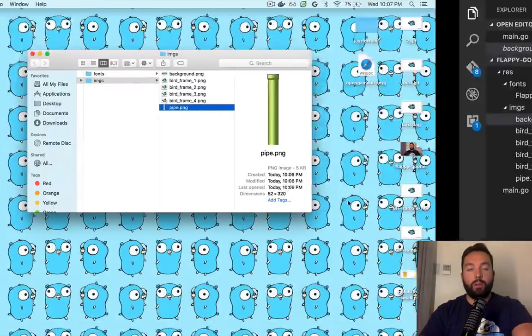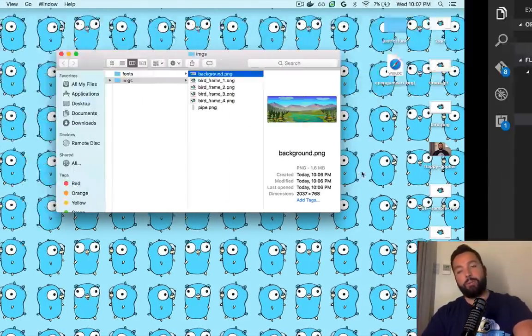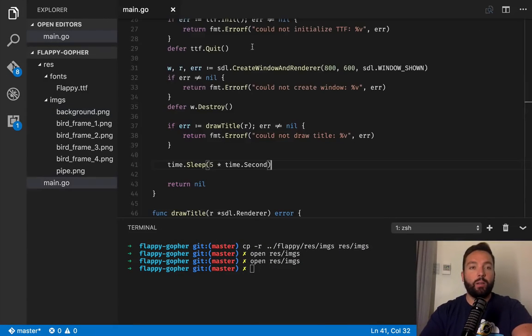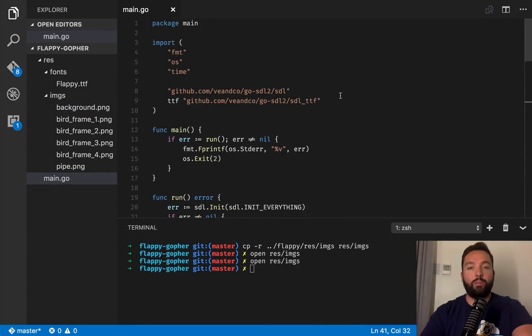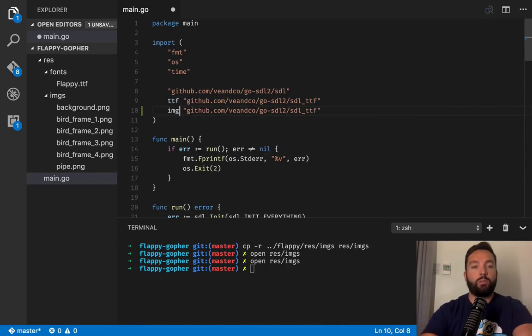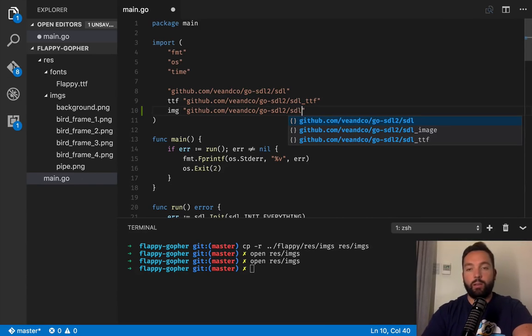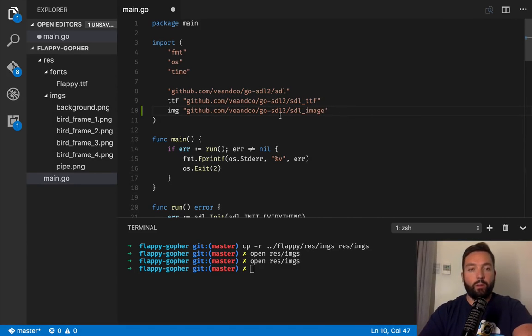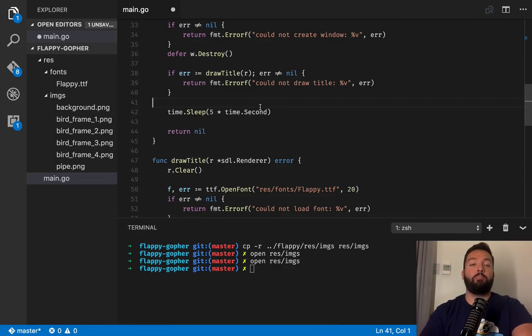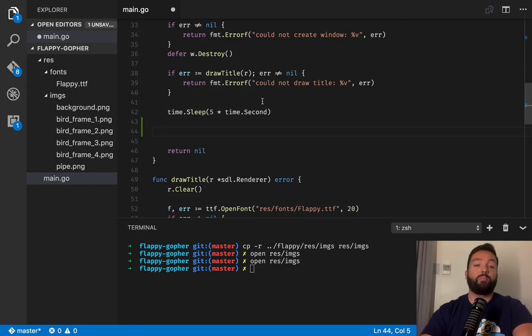So let's start by painting the background into the background, which is kind of obvious, right? So we're gonna need to load a different library, which I'm gonna call img, and it's under SDL image. So yeah, again, this is a package alias, and I'm using that. So instead of using whatever the name of this package is, I'm gonna just call it img, which is, in my opinion, better. So okay, so we're gonna draw the title, wait for 5 seconds, and then draw the background.